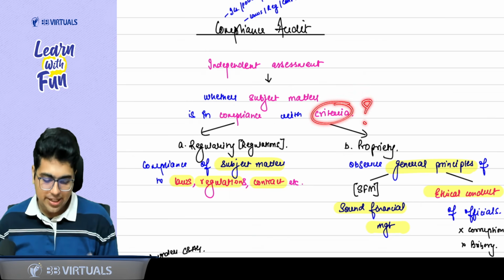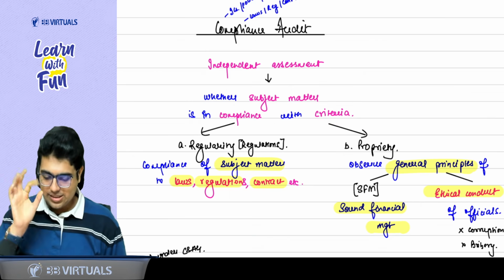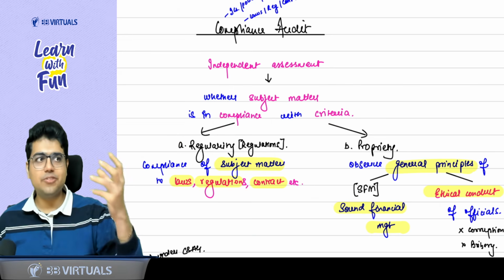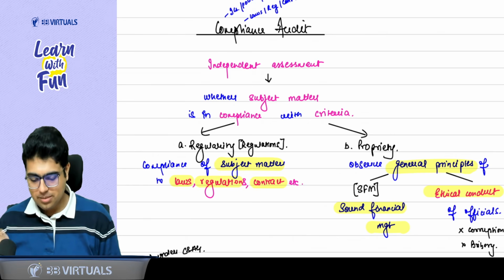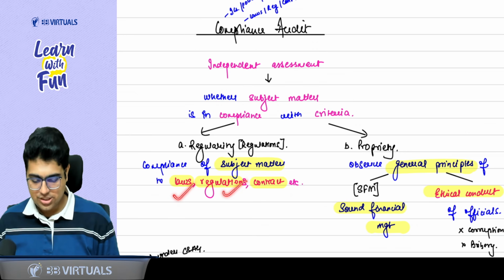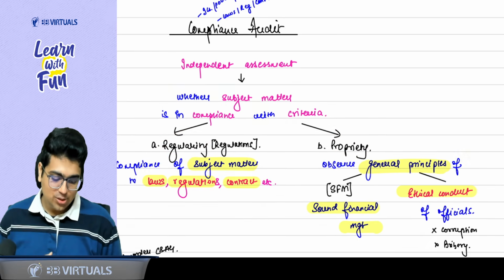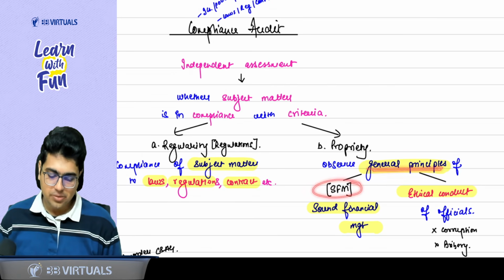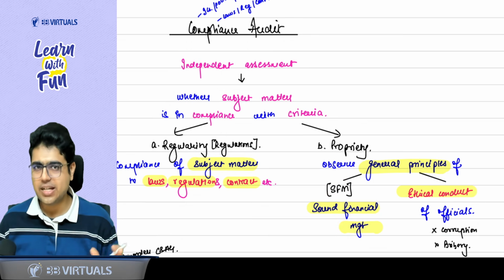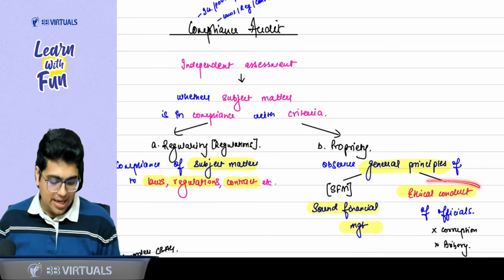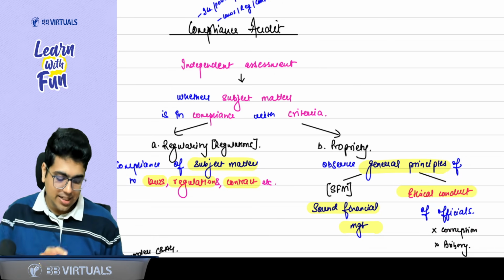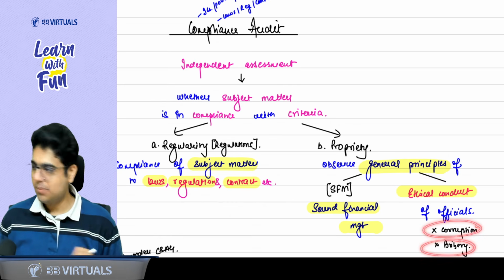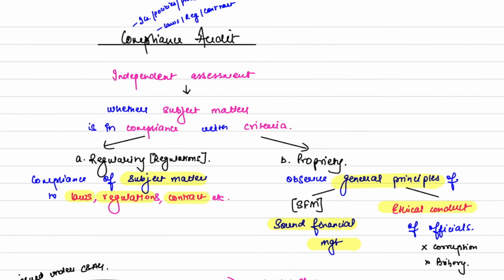Now, sir, what is the criteria with which we have to check the compliance? First criteria is regularity. Regularity is a word derived from regulations. So check the compliance of the subject matter with laws, regulations, and contracts. After regularity, there is propriety. In propriety, you see whether the expenditure or whatever working they are doing, they are observing the general principles of SFM. SFM means sound financial management. They are managing the finances properly. And second thing is ethical conduct of officials. Sir, ethical conduct means there is no corruption, there is no bribery. So this is what your compliance audit is all about.